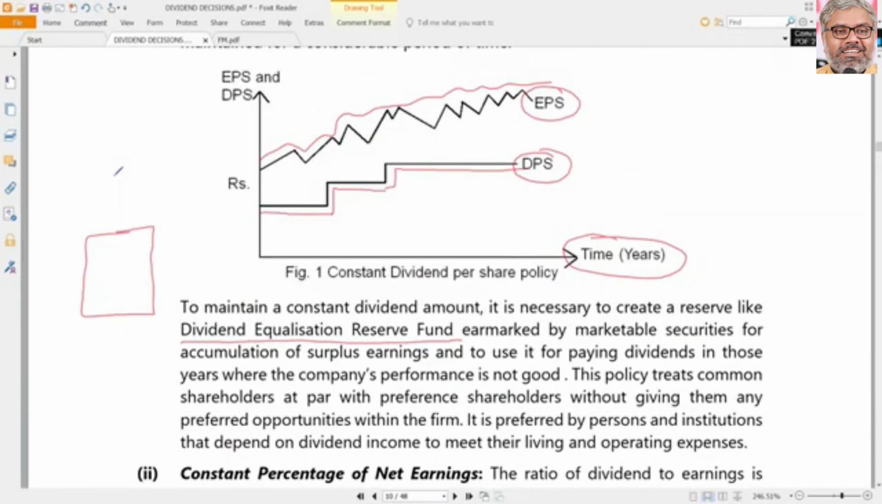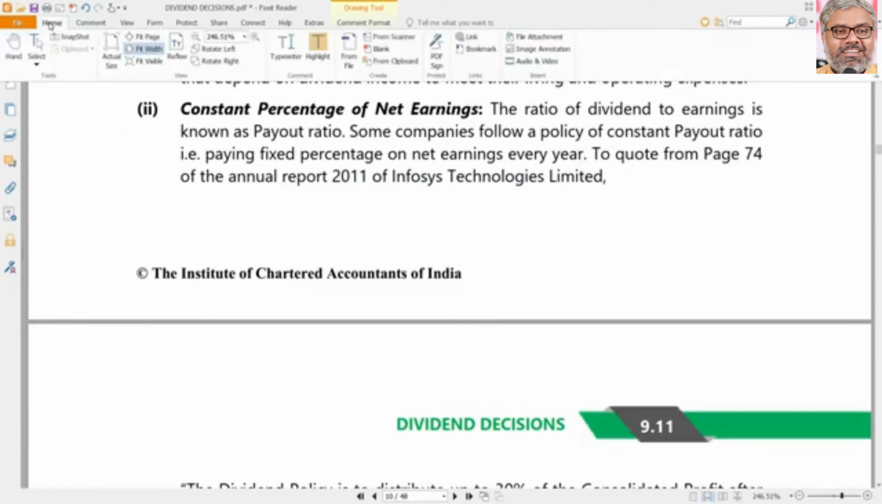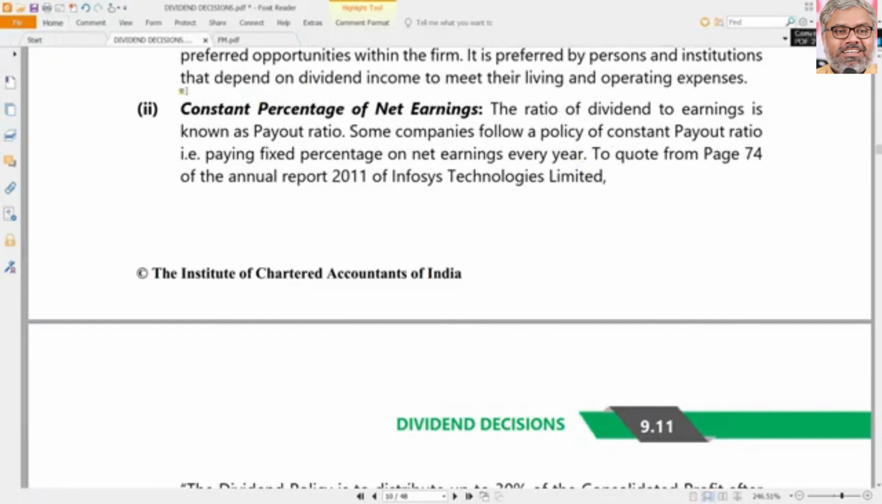For example, if you see in this year the earnings per share have gone down. Fine, but still the dividend has not gone down. They still maintain the same dividend. That is the purpose of it. For that purpose, they can create a dividend equalization reserve fund. That is one strategy for maintaining the stability of dividends. That is one way of stable dividends, not the only way.